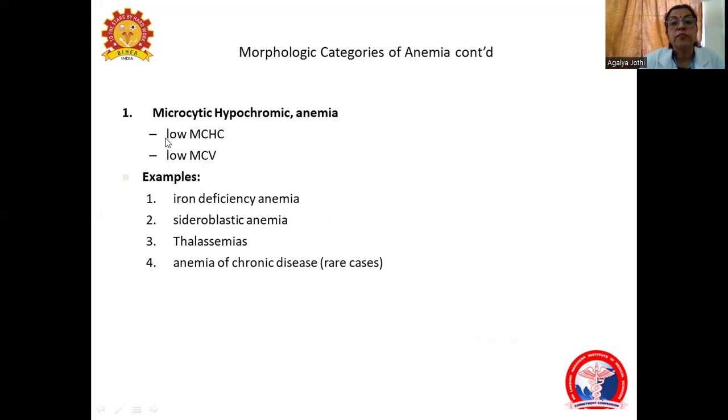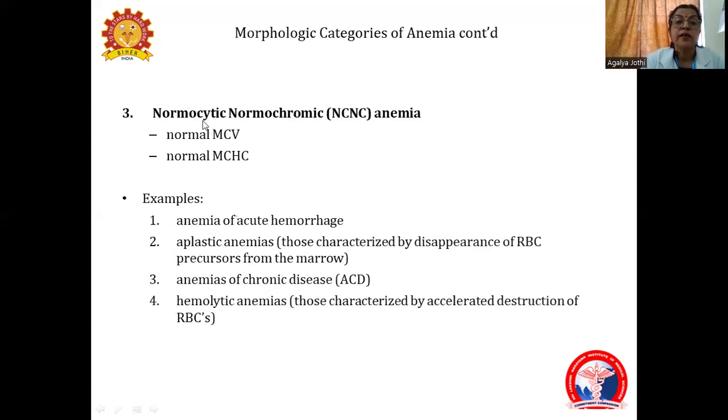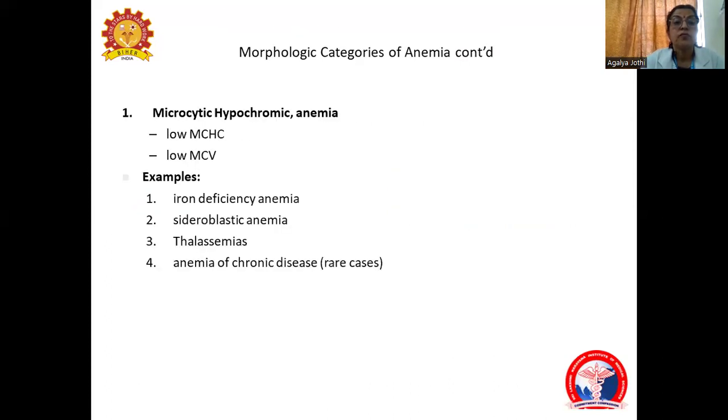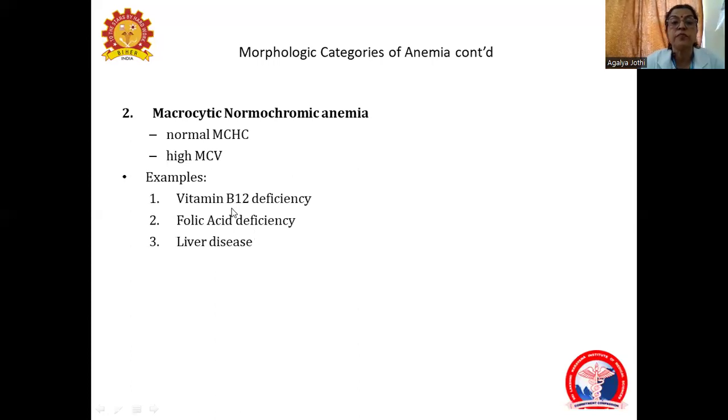The morphological categories are based on the morphology of the cells, that is size: microcytic hypochromic anemia, where the MCV and MCH are low, is seen in iron deficiency anemia, thalassemia, anemia of chronic disease. Macrocytic, where MCHC is normal but MCV is more.